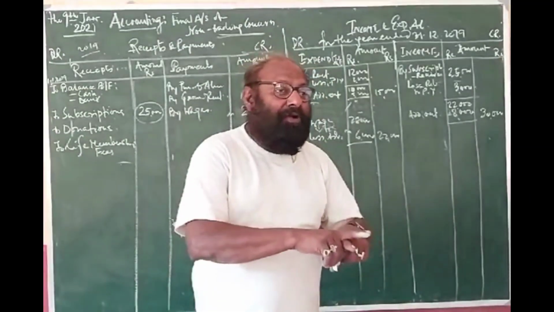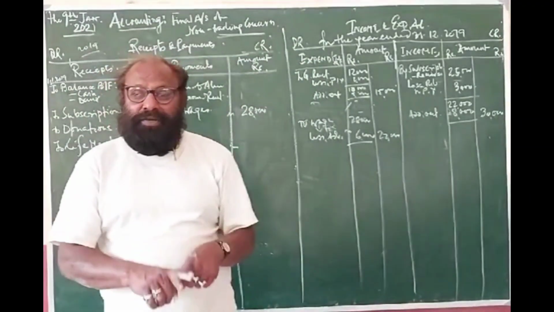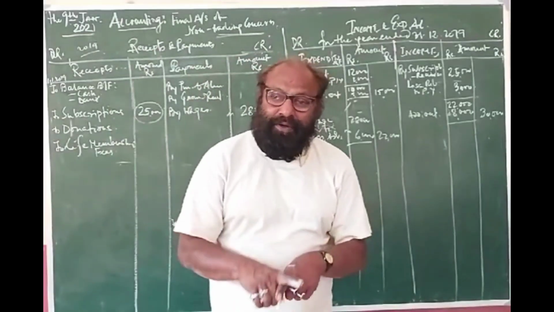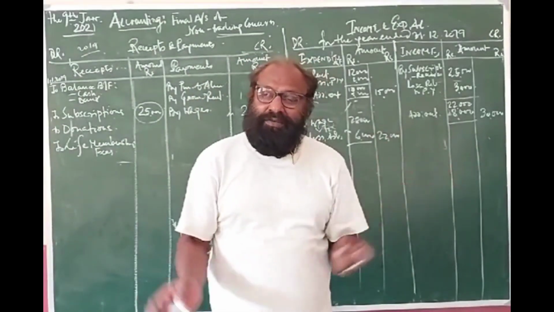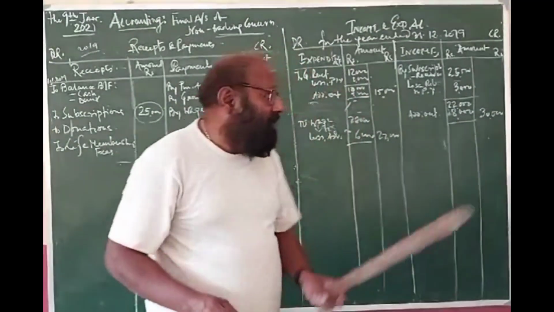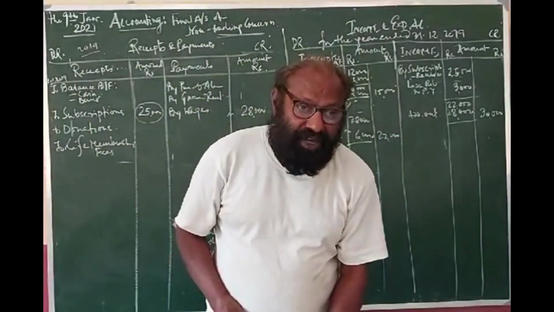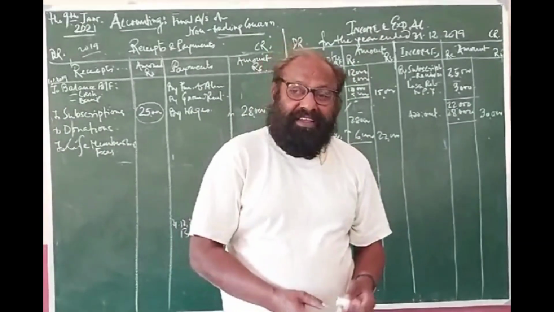Payment is an outflow. Expenditure is also an outflow. Payments may be capital in nature, or may be revenue in nature. The expenditures must be revenue in nature, which is regular, which is recurring. Clear?